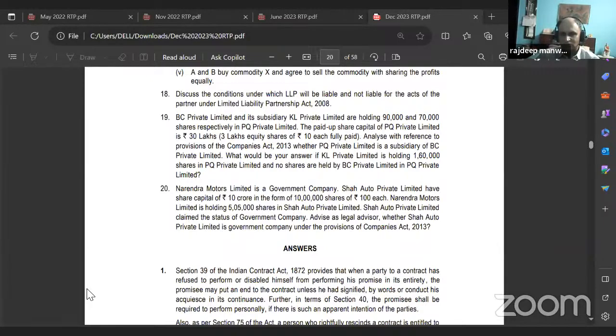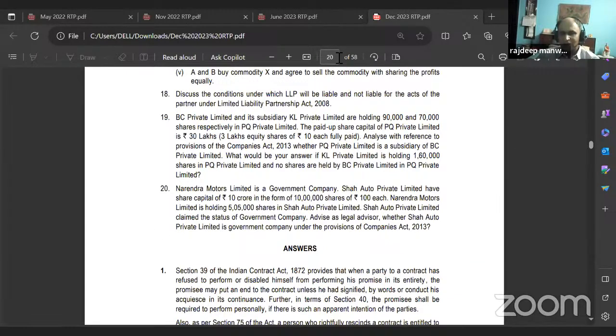Analyze with reference to provisions of the Companies Act 2013 whether PQ Private Limited is a subsidiary of BC Private Limited. What would be your answer if KL Private Limited is holding 1,60,000 shares in PQ Private Limited and no shares are held by BC Private Limited in PQ Private Limited?